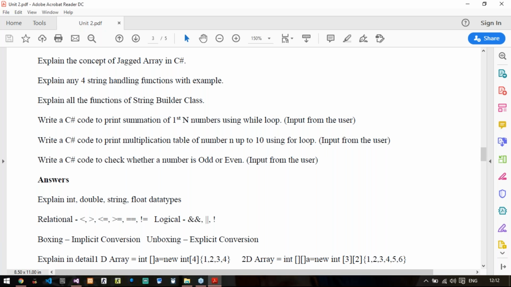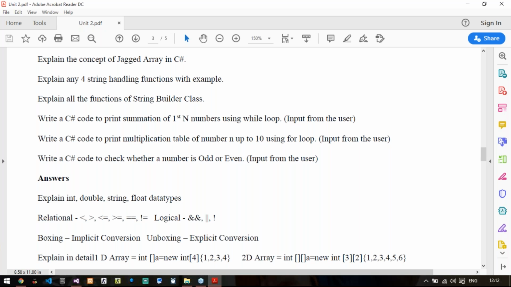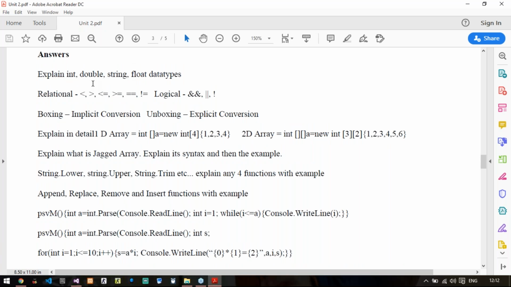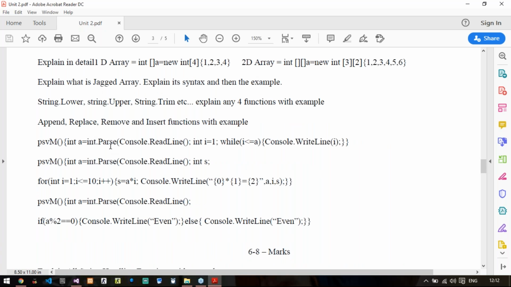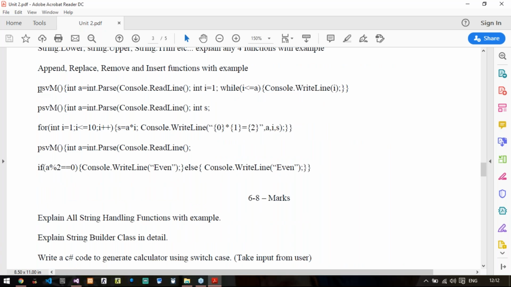See, all the answers are given here. You just go through it. It will be easy for you. Here I directly started my program with PSVM, that is public static void main. But you need to write using System first. Remember this thing.